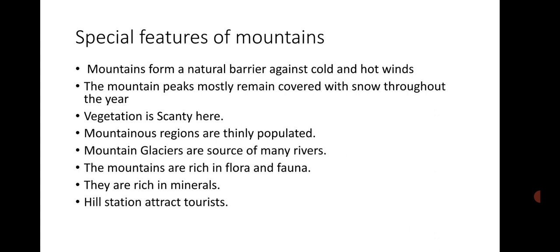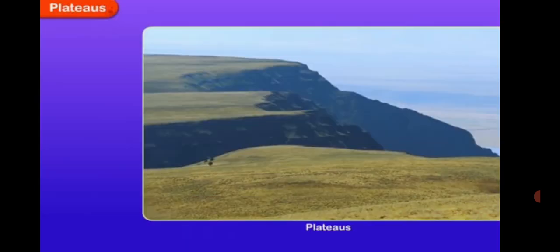Flora means vegetation, what is grown in the mountainous region, and fauna stands for wildlife or animals found in that region. Mountains are also rich in minerals, and these mountains have many beautiful hill stations which attract tourists because of their beauty and climatic conditions. Next physical feature or major landform of the earth is plateau.